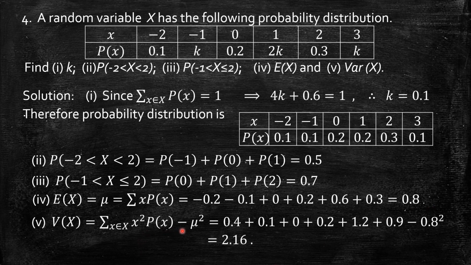And for variance, we have the summation of x square p of x minus mu square. So for the summation of x square p of x, I have the data written over here, that is squaring and multiplying with the probability function, summing over all the values. So I have 4 into 0.1, 0.4, plus minus 1 the whole square, that is 1 into 0.1, 0.1, likewise, minus mu the whole square. Mu is 0.8, already taken, so solving that gives 2.16.